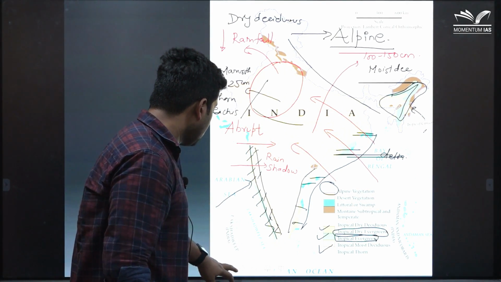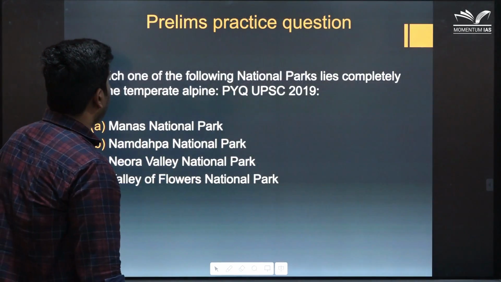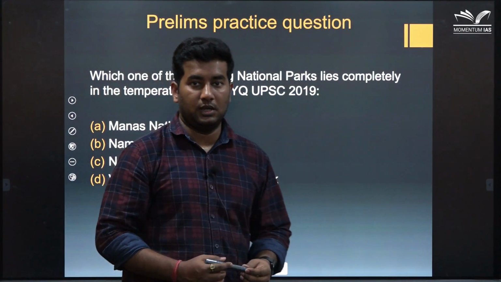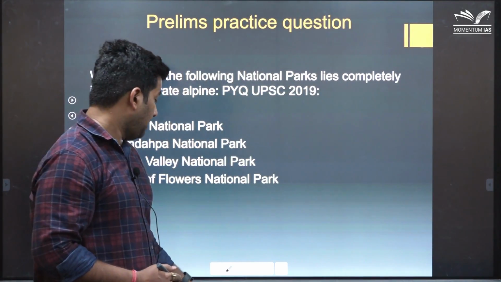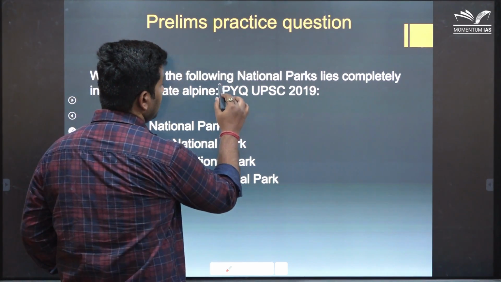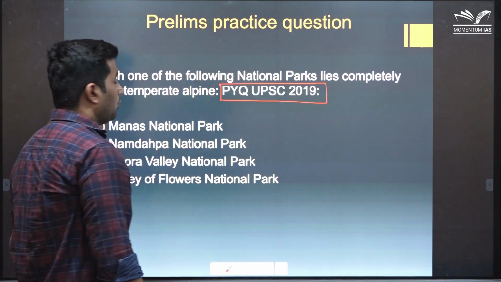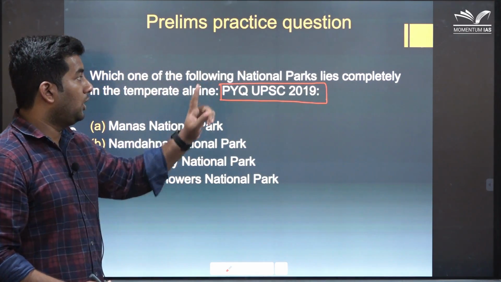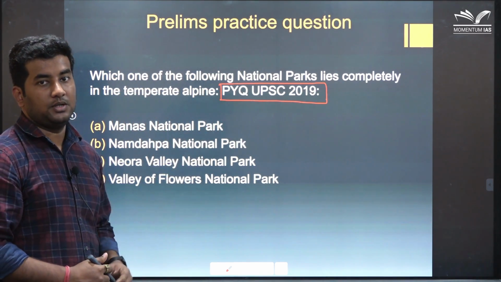Now to apply the knowledge we have learned till now, I am going to discuss a prelims and a mains question here. Rather than going through different types of questions, I am here to discuss a very beautiful question that was framed by UPSC in 2019. The question was: which of the following national parks completely lies in the temperate alpine region?